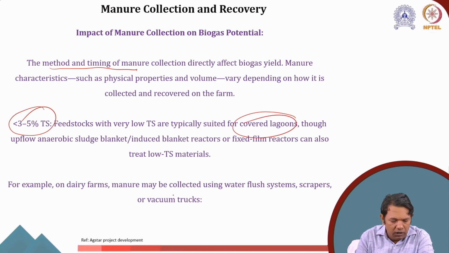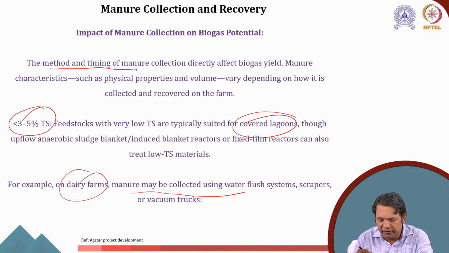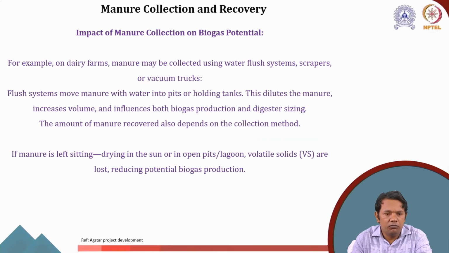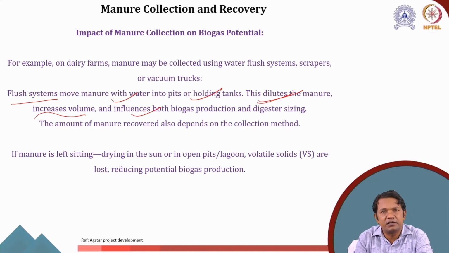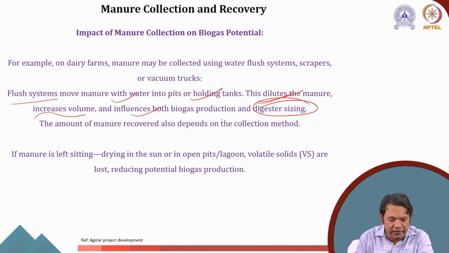Now, in dairy farms particularly, the manure can be collected using water flushing systems, scrapers and vacuum traps. The flush system moves the manure with water into pits or holding tanks. So it dilutes the manure, increases the volume, and increases both biogas production and digester sizing. Because when more water is there, the digestion will become easier, but because of the more water, the digester size will increase.